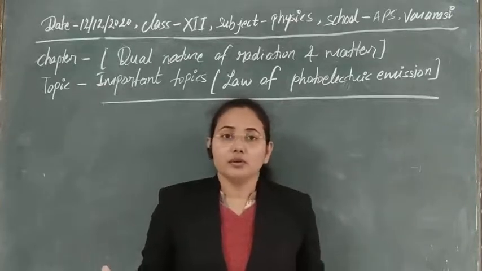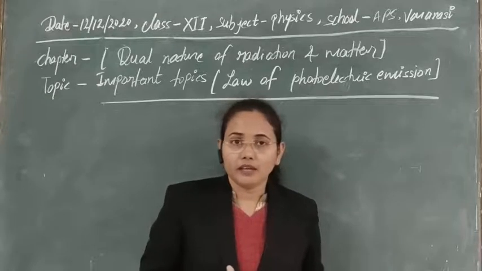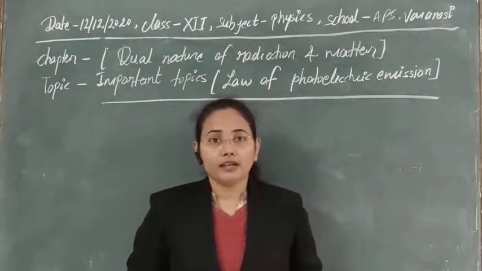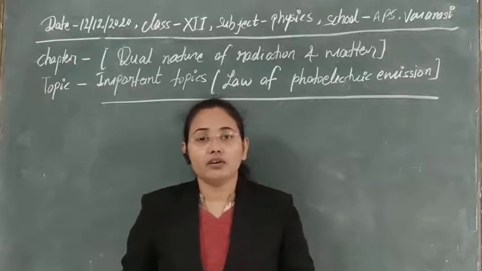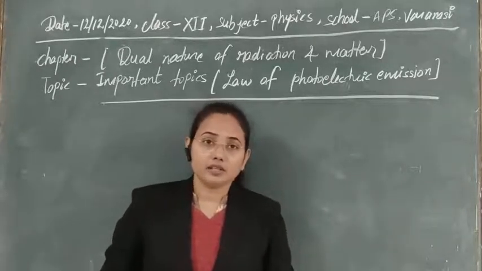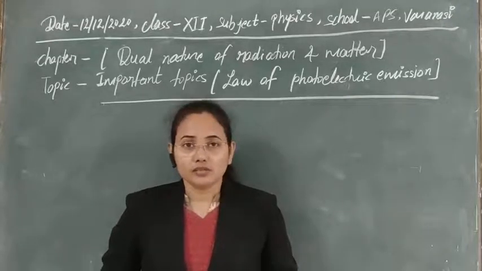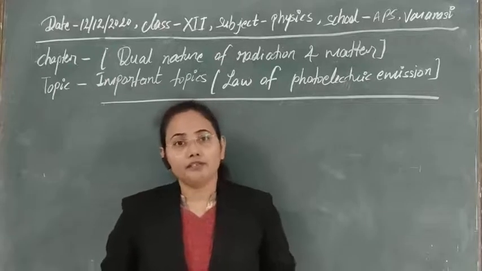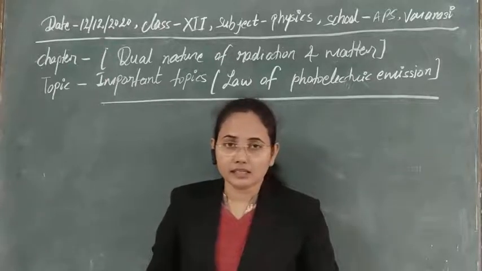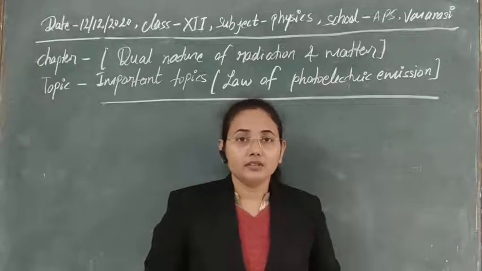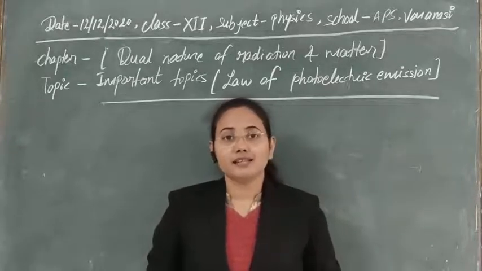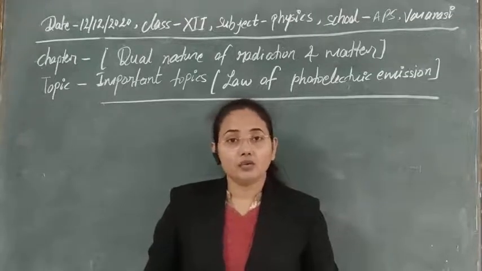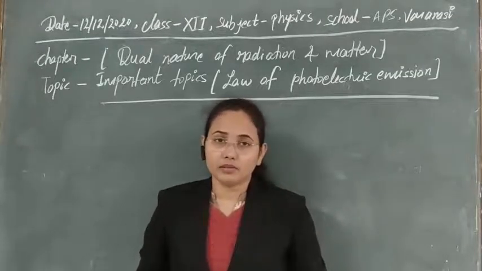So this was the new thing we are going to understand: whenever light of suitable frequency falls on any surface, there is production of particles from that. This concept was not explained with the help of the wave theory of electromagnetic radiation. So from there a new theory started, known as the particle concept of electromagnetic waves, and you also know the quantum concept of radiation comes from there.